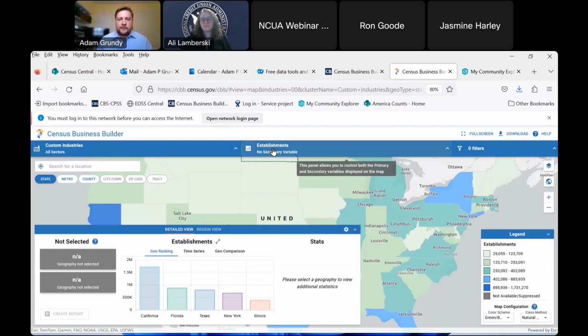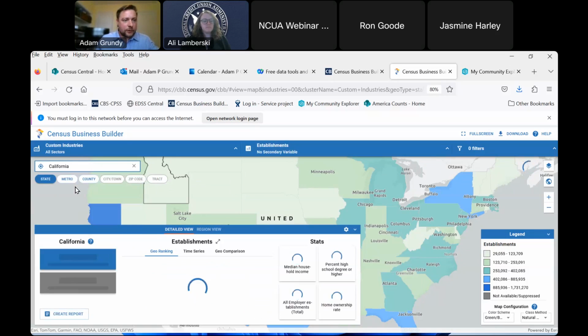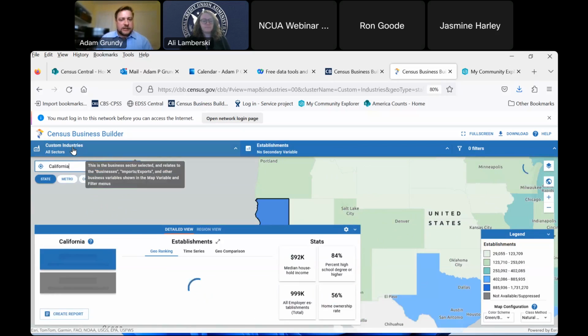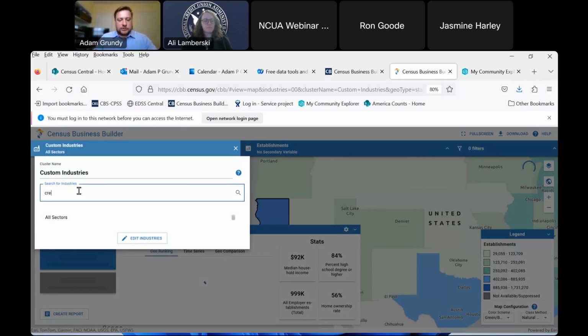You can see my primary variable is set on establishments. But first of all, I need to set my geography. So I'm going to go to the state of California for this example. After I type in California, I'm going to select my geography, the state of California. Again, I haven't chosen any industry yet, so I'm going to select the custom industry of credit unions. Once I see that it's populated on the map to the state of California, I'm going to click on this custom industries button, and start to type in credit unions, and you'll see a couple of different examples pop up.